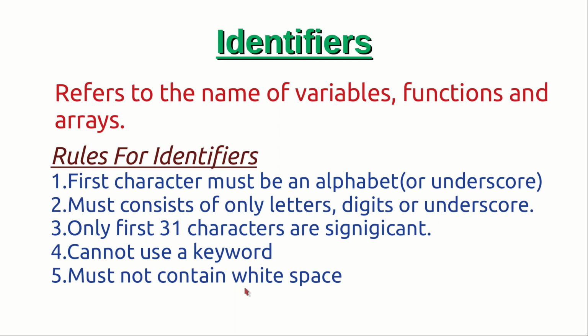For example, if I need to declare a variable called sum of 2 numbers, then there should not be any space between sum, of, and 2, numbers. But we can use underscore to separate each of those words. So an identifier should not contain white space, otherwise it will show a compilation error.